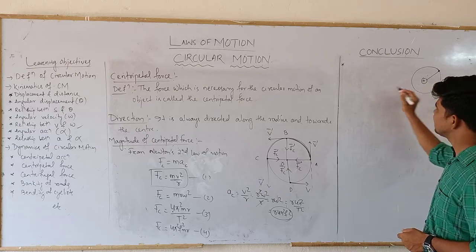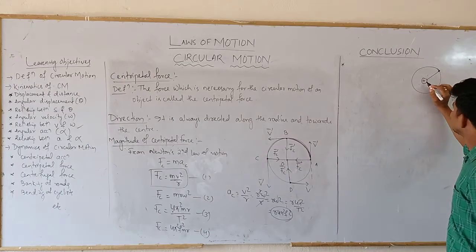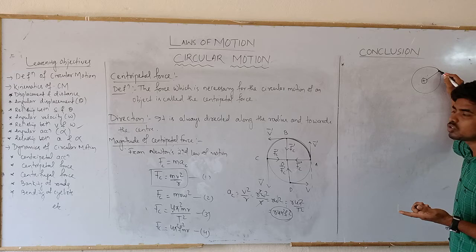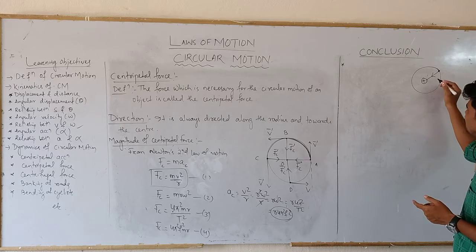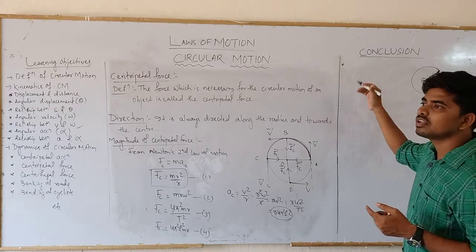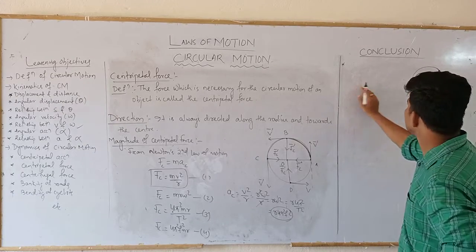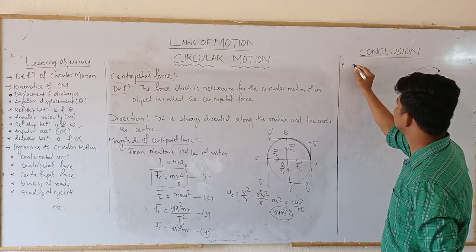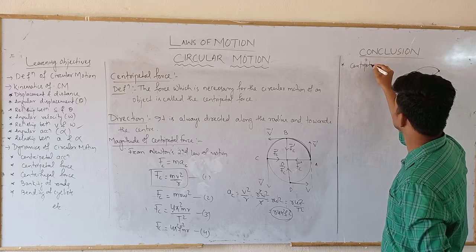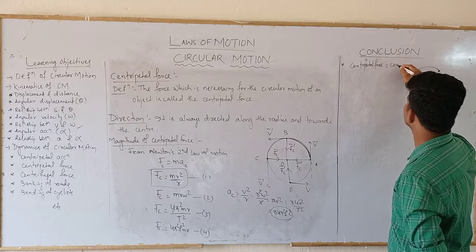In this case, the centripetal force is given by the Coulomb force of attraction between the positive charge of the proton and the negative charge of the electron. So the necessary centripetal force required for the circular motion of the electron around the nucleus will be provided by the Coulomb force of attraction. Centripetal force equals Coulomb force.